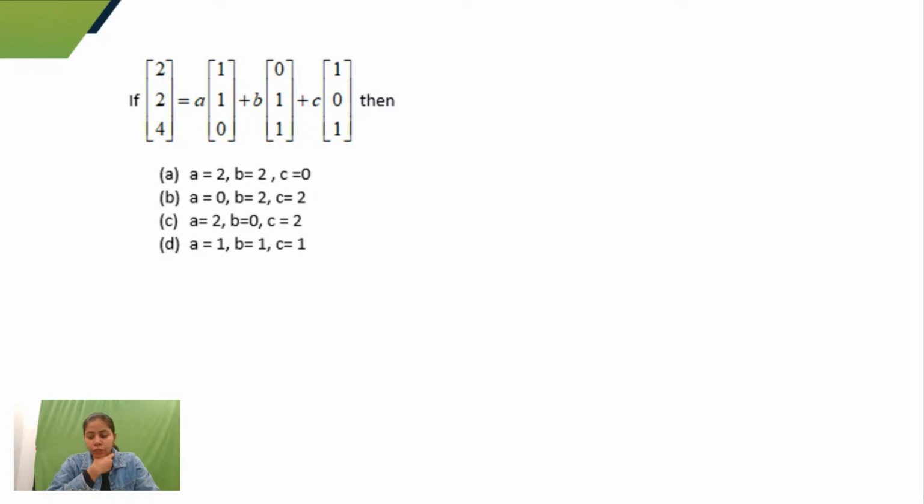Okay, so guys, for this question, if you multiply this out, you would find that this is a system of linear equations. So just don't solve it by using the rank method or any other method. I have given the options, so I'll try each of the options. Let's put A equals 2 and B equals 2. If I put A2, B2 and C0, what would I get in the result? I'll get 2 plus 2, 4 and 2.